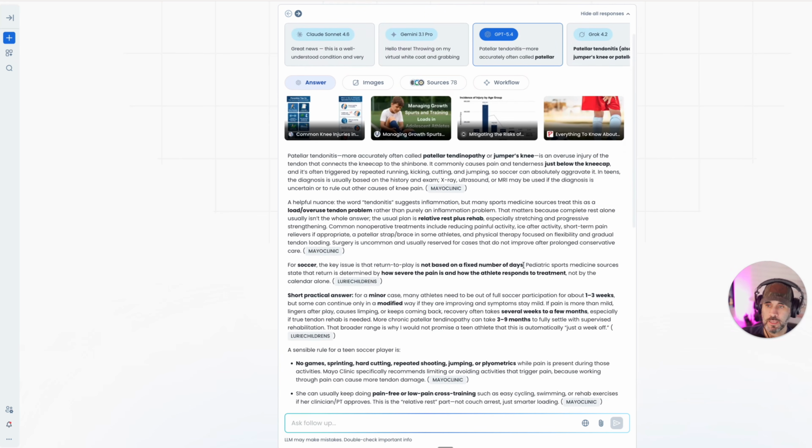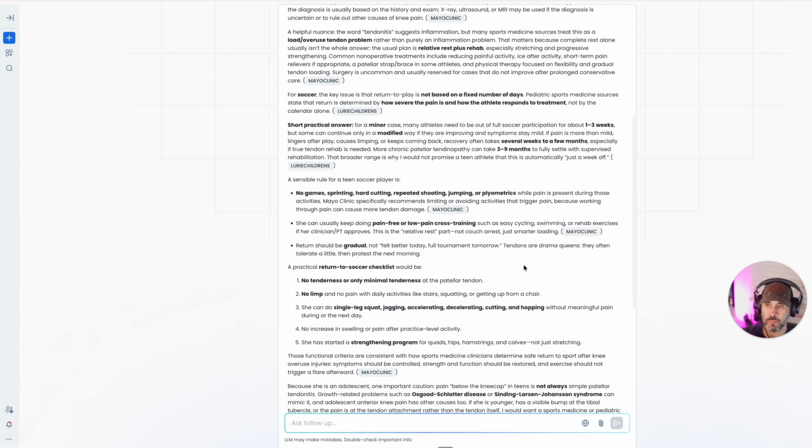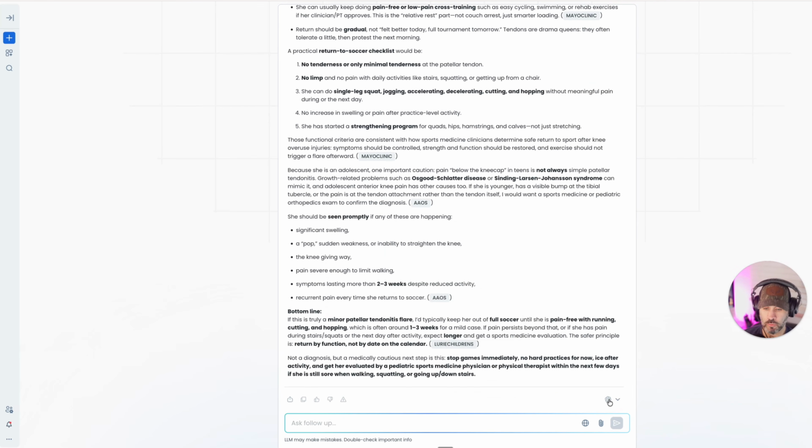So once you get the response back from the model, you just go right down here. You can see that this last one was the GPT 5.4. So if I just click here, and let's put this on Opus 4.6. I think we did Sonnet before. So I'll put it on Opus 4.7. Why not? Let's see how that does. So once I click that,